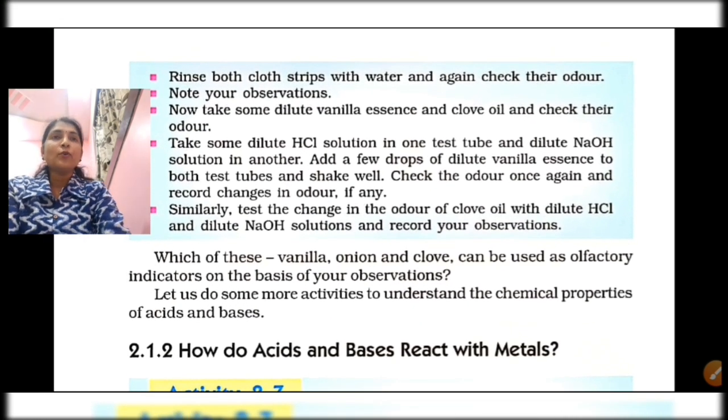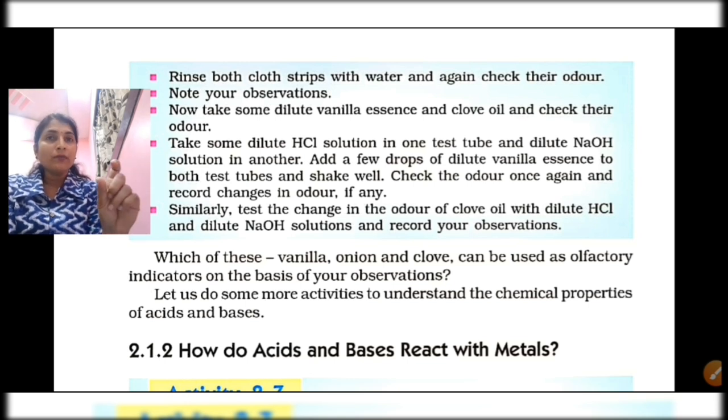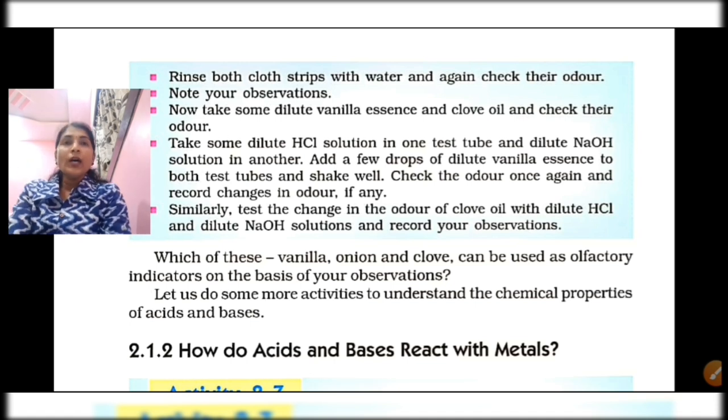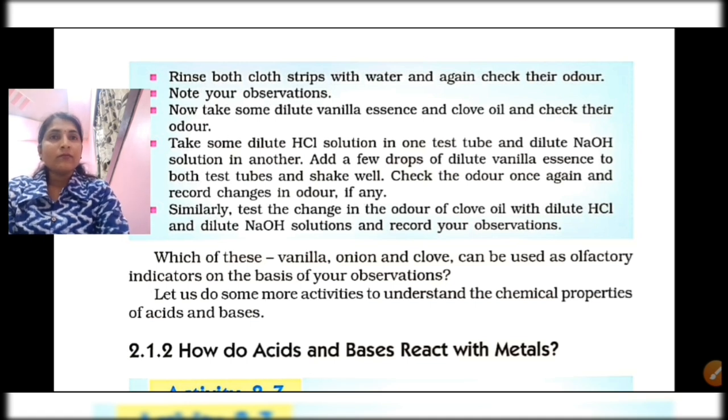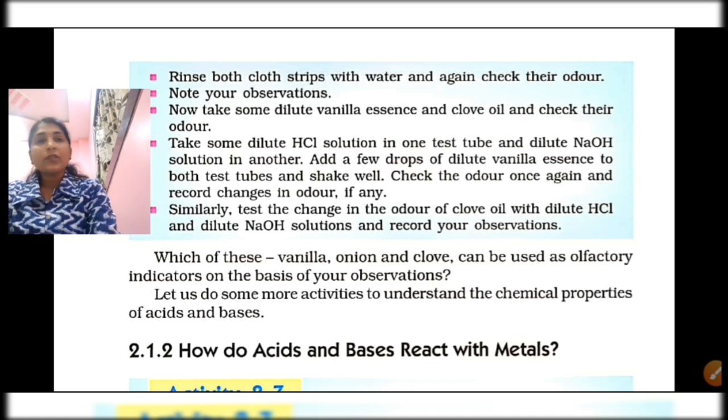When you rinse both strips with water and check their odor, note your observations. So what will be your observations? The strip where you have added a few drops of acid gives the same odor even after rinsing, but the strip where you have added a few drops of base will not have any type of odor after rinsing. So it shows that when you keep the onion strip in a basic solution, the smell gets destroyed.